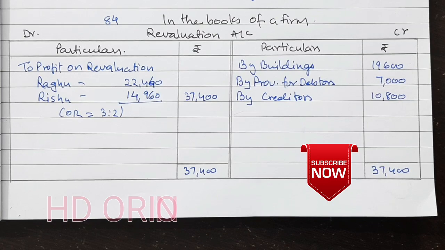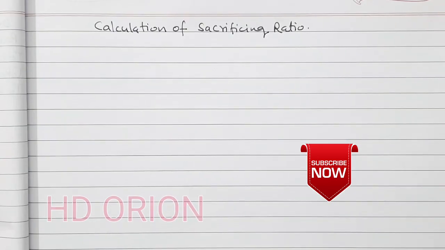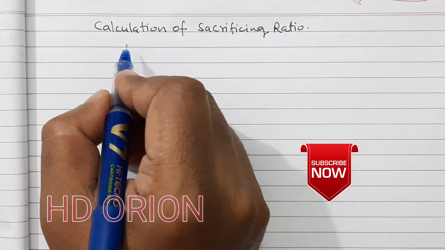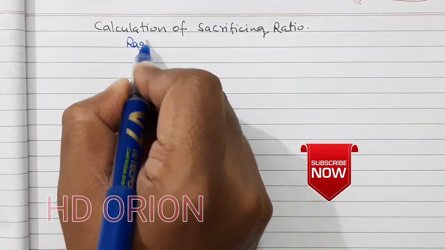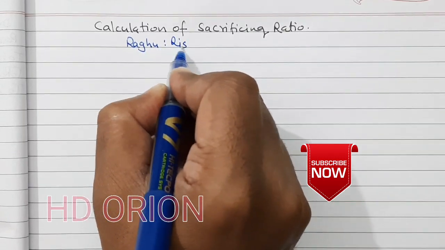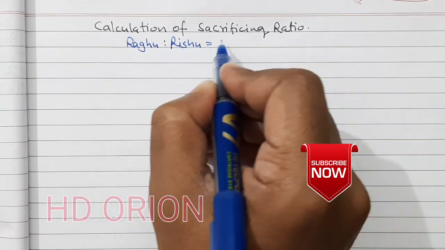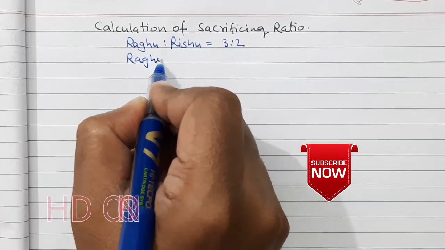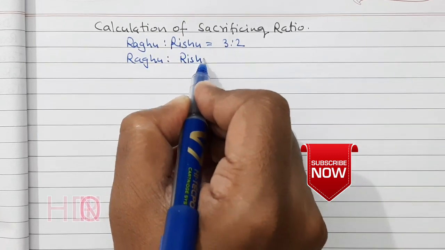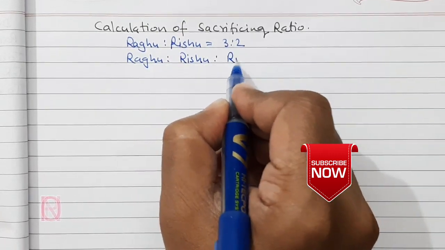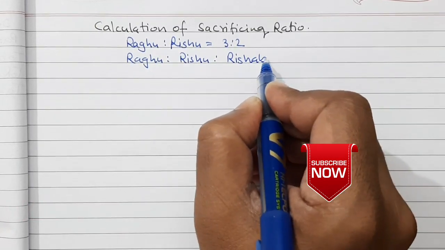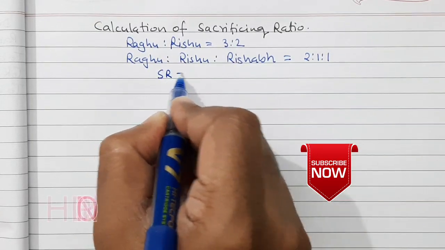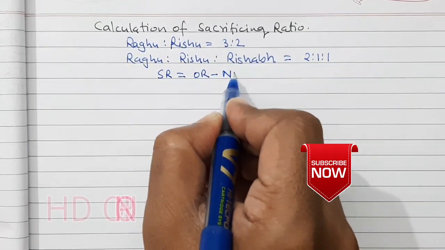Now let us see capital account. Now before capital account, let us calculate sacrificing ratio. So old ratio for Raghu and Rishu, Raghu is to Rishu is equal to 3:2, and new ratio, that is Raghu is to Rishu is to new partner Rishabh is equal to 2:1:1. Now we know that sacrificing ratio is equal to old ratio minus new ratio.